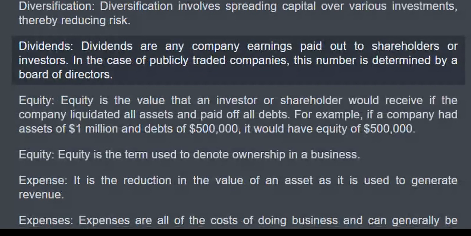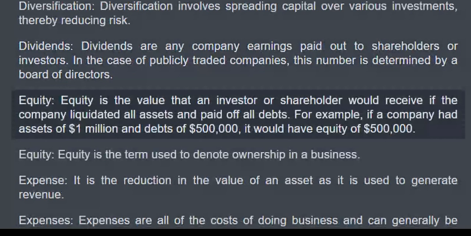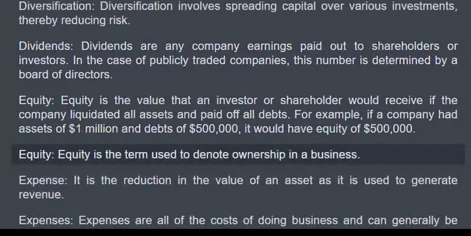Dividends. Dividends are any company earnings paid out to shareholders or investors. In the case of publicly traded companies, this number is determined by a board of directors. Equity. Equity is the value that an investor or shareholder would receive if the company liquidated all assets and paid off all debts. For example, if a company had assets of $1 million and debts of $500,000, it would have equity of $500,000. Equity is also the term used to denote ownership in a business.